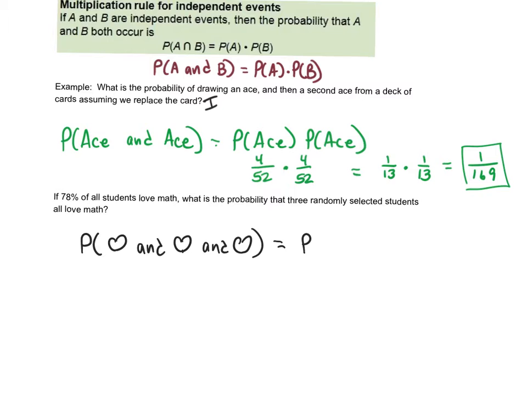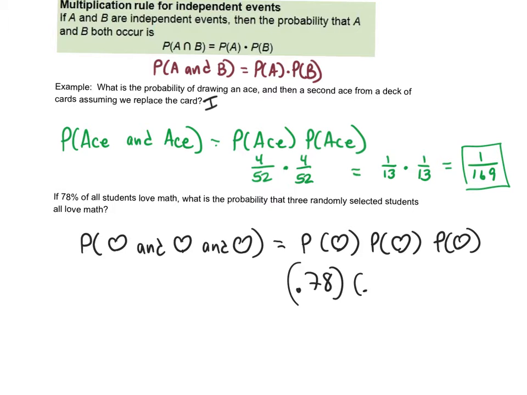Well, since these are independent, because one doesn't really influence the other, this is just the probability that each one loves math. And since we're saying the generic probability for anyone loving math is 78%, this is just going to be 0.78 times 0.78 times 0.78.